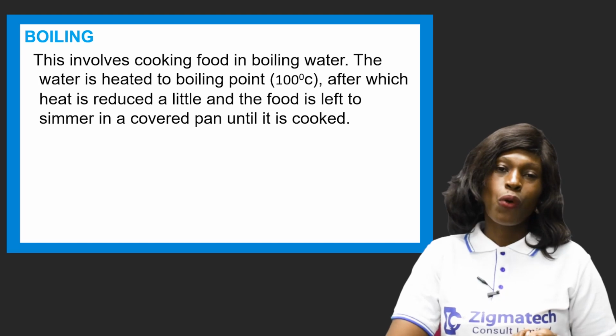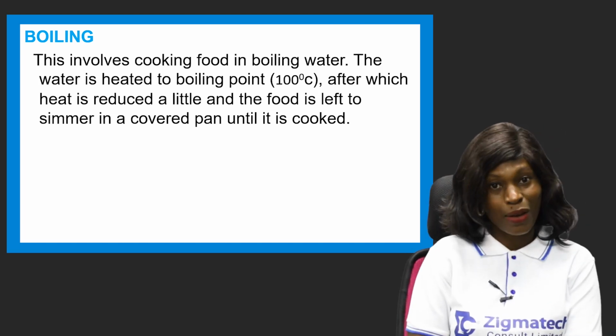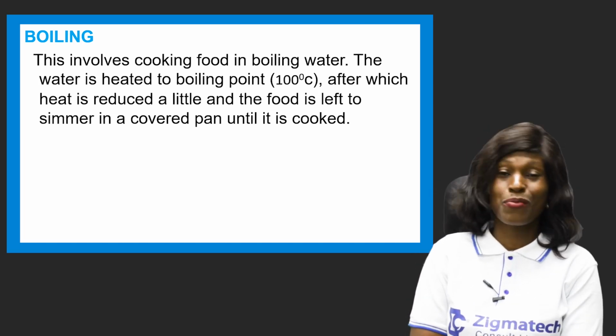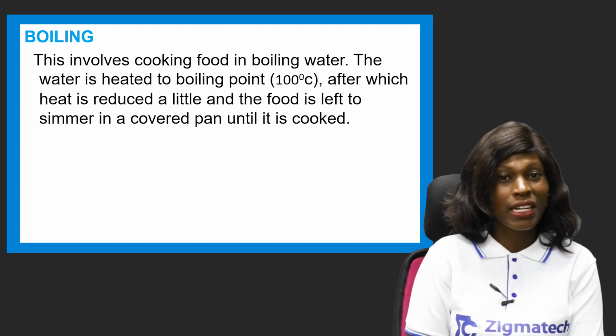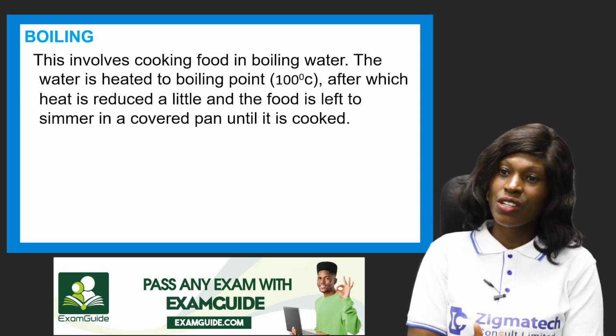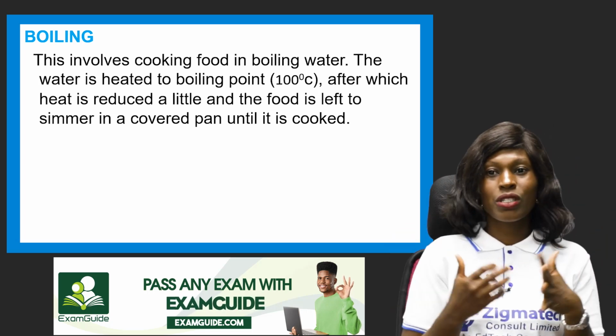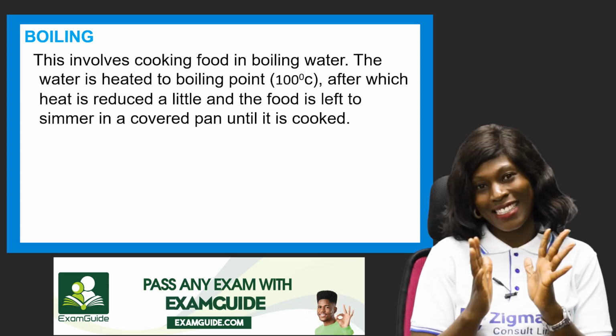Now let's look at boiling. This involves cooking food in boiling water. This is very common. Everybody boils their food. The water is heated to boiling point, 100 degrees Celsius, after which heat is reduced a little and the food is left to simmer in a covered pan until it is cooked.